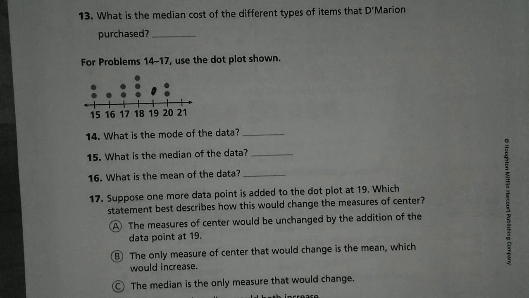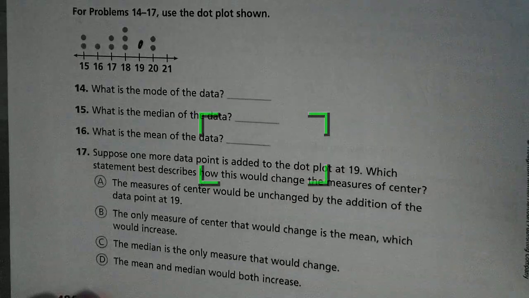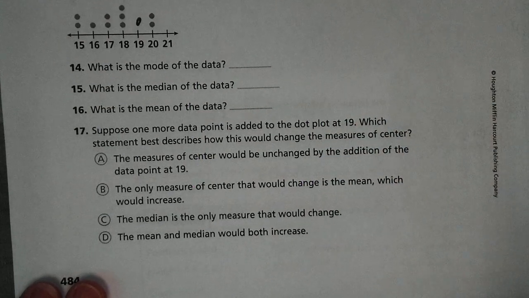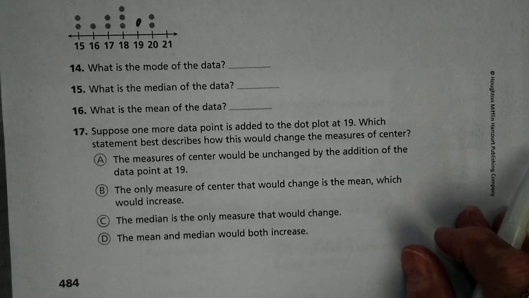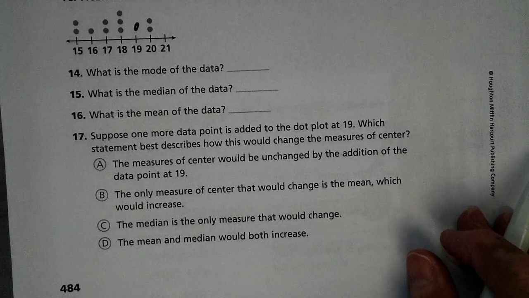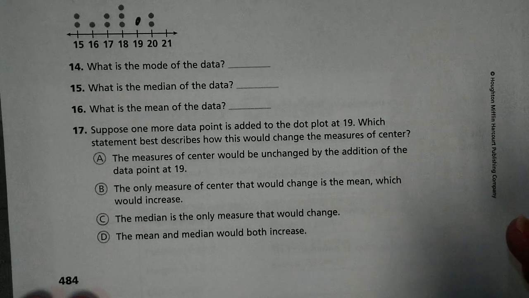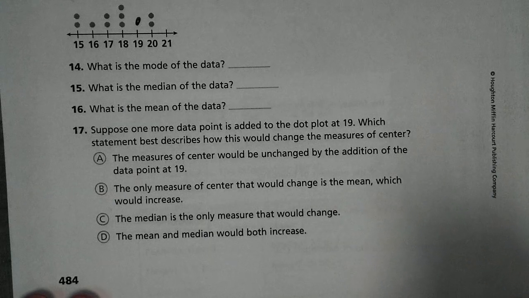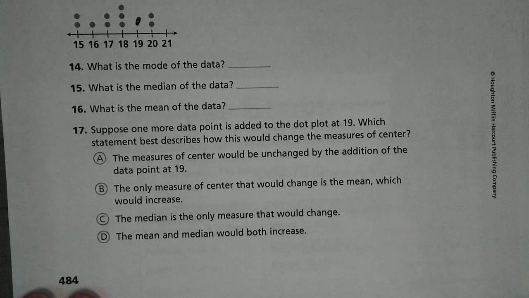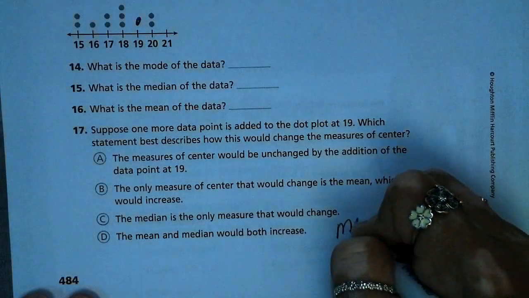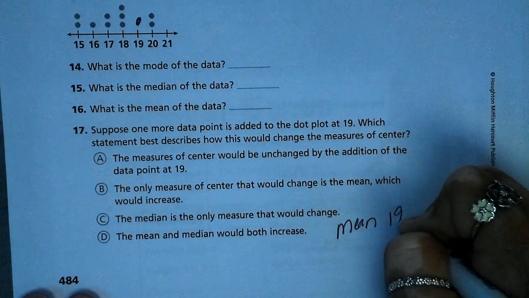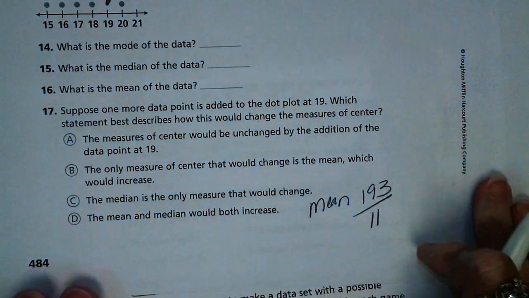The median it will change. Correct. And it will change the mean too, because you're adding another number and dividing. So the mean and the median would both be increased.